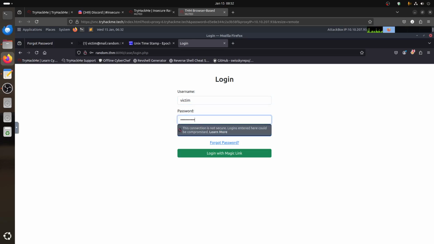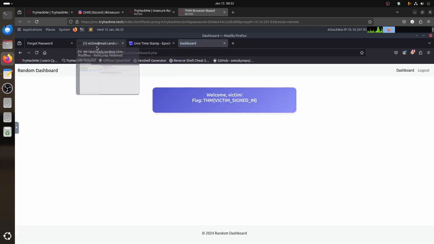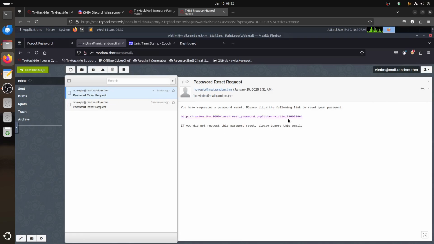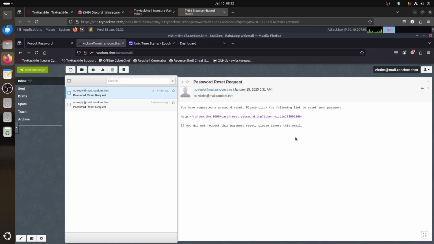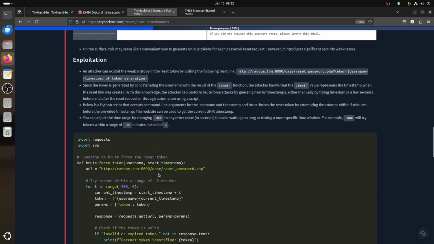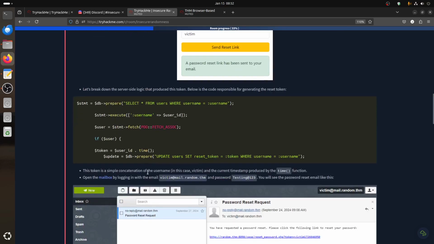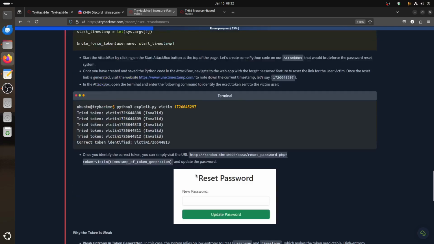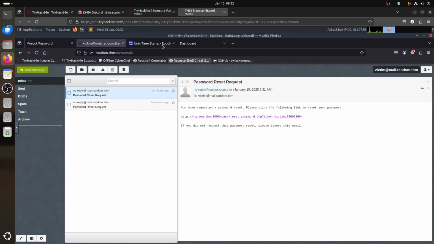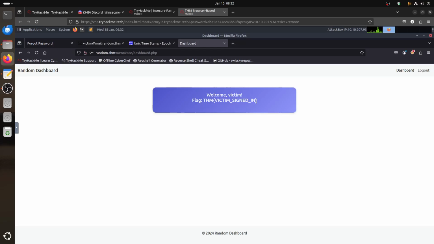Password123, and I get in, and you can see the email we got there, 1664. That's exactly what our script detected, 1664. So basically you check the next second, and the next second, and the next, in case the servers are running in a loop or the code runs at a certain time. You might try a window like five minutes in the script. In this case we got the first flag, which is this one.